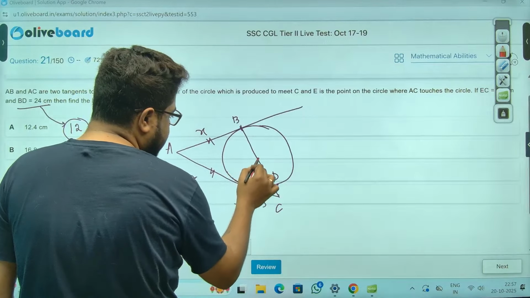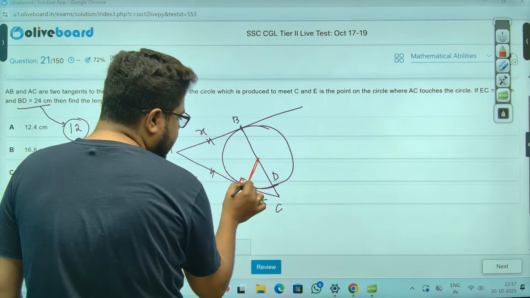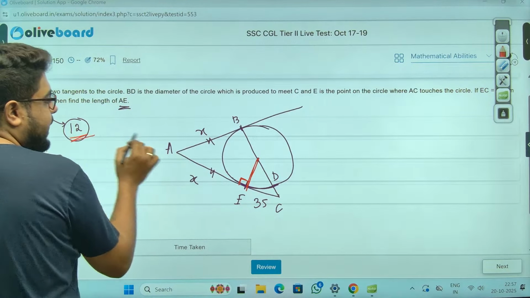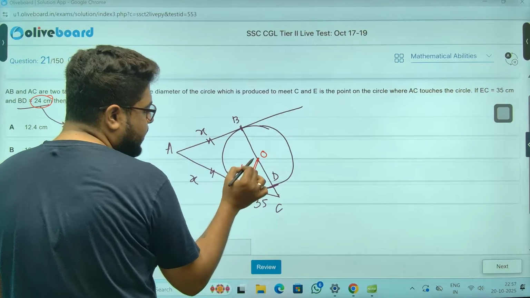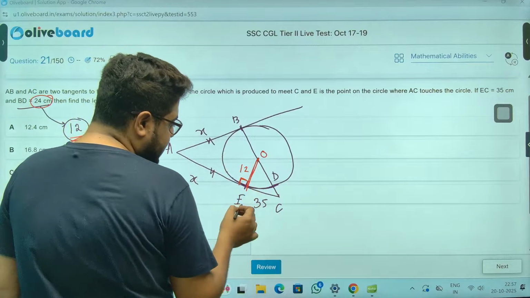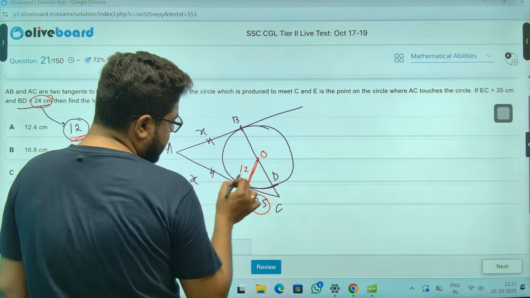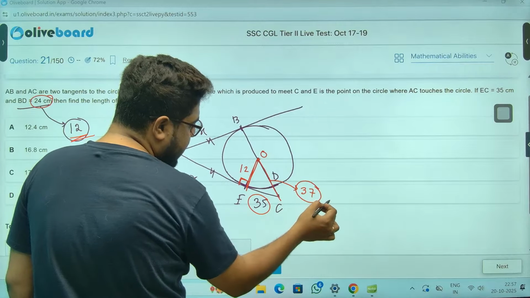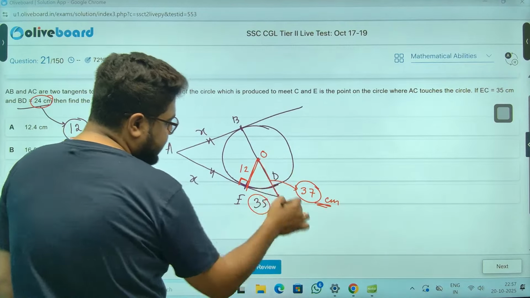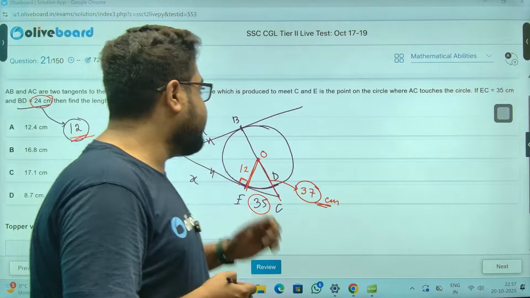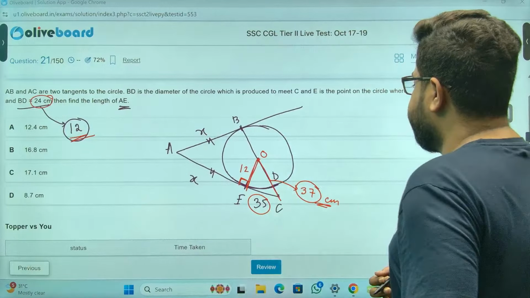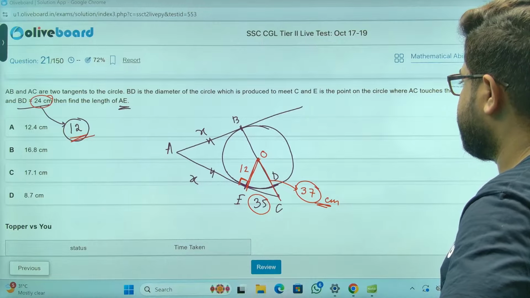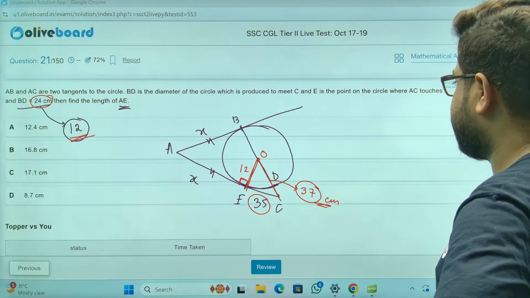Acha sir, let's join this. So this is always 90 degrees. So again, diameter is 24, so radius is 12. This is 12, sir. This is 35. So this must be 37, sir, by using Pythagorean triplets. OC is 37, sir. Right? One second, let's check, wait.